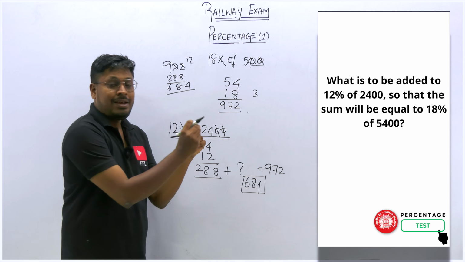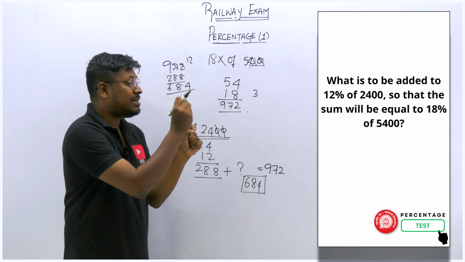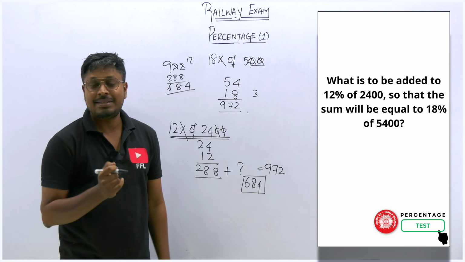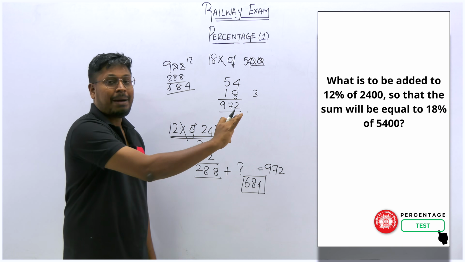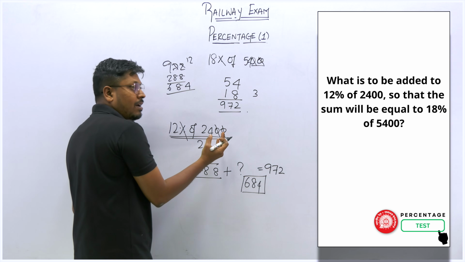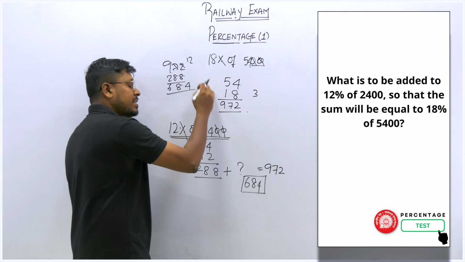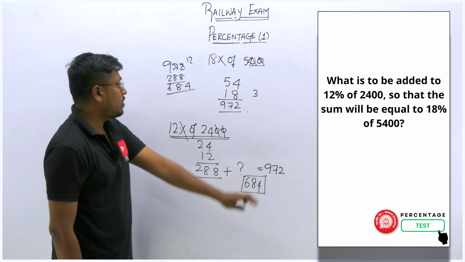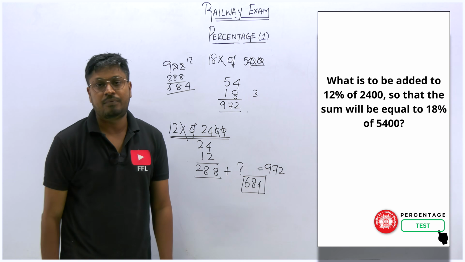So this is the way you are able to see more number of questions they have asked in the railway exam as well as in the SSC exam also. So usually they will give you a passage like this, and we have to understand what value we need to find, or else whether we need to frame an equation, and then we have to solve the question. So friends, understood. So the answer for the first question is 684.